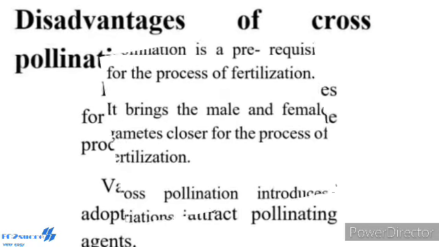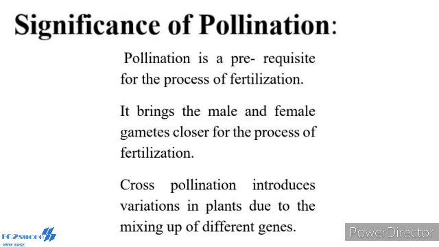Then, significance of pollination. Pollination is a prerequisite for the process of fertilization. Fertilization helps in the formation of fruit and seed. It brings the male and female gametes closer for the process of fertilization. Cross-pollination introduces variation in plants due to the mixing up of different genes. These variations help the plant to adapt to the environment and result in speciation.